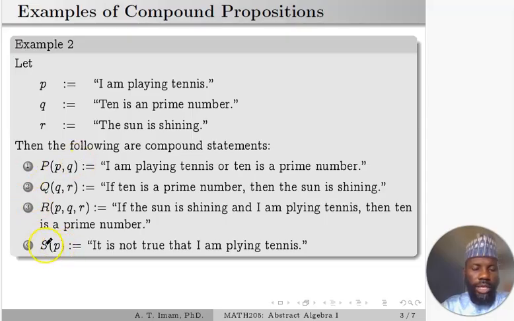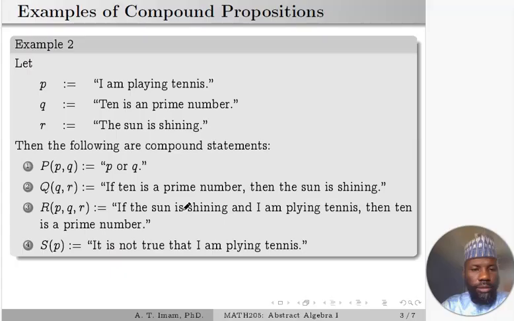So this can be seen as a function of a single variable, or a function of two variables, or a function of three variables. According to the number of atomic propositions involved in a compound proposition, that proposition can be treated as a function of that number of atomic propositions. And those atomic propositions will now be called the primitives of the compound proposition. So if you look at this P, this capital P compound proposition, it is p or q. We are just taking the two propositions and combining them together using this word or.